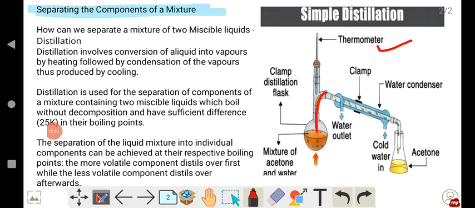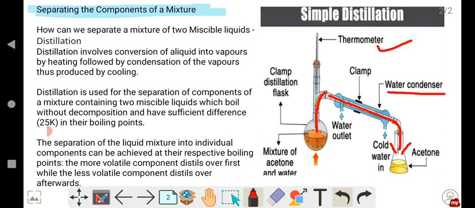When the vapors of this acetone are passing through this tube, what happens? The water condenser will start condensing the vapors. So you know condensation. Here the vapors will be condensed and the acetone will change its state from vapor back to liquid, and after condensation it will be collected in the beaker here.